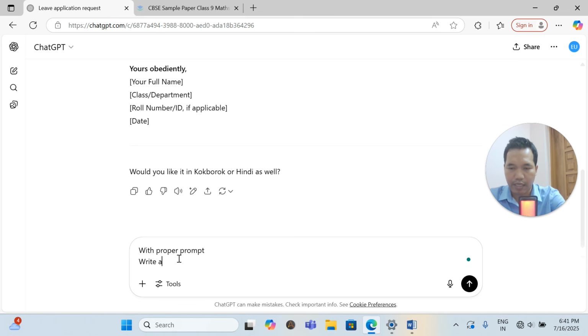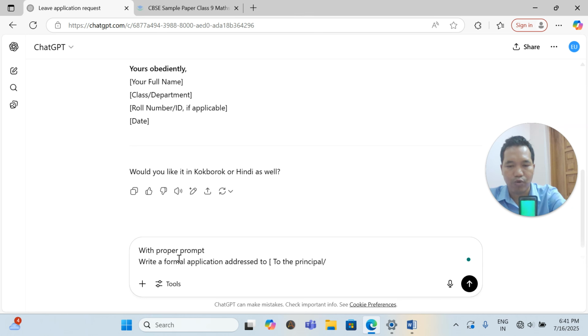Write a formal application addressed to. Now here, addressing to whom? Here is the main point: whom you are trying to address, you have to mention. If you are writing to the principal, then to the principal,